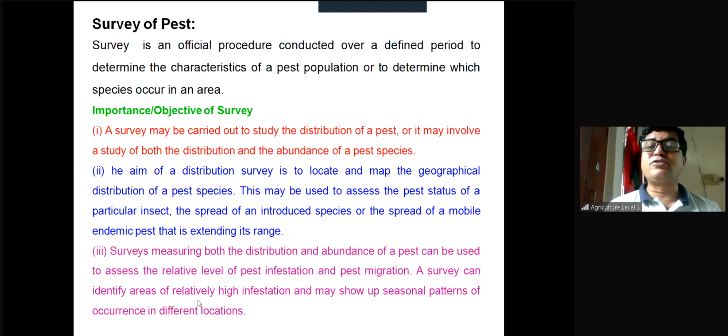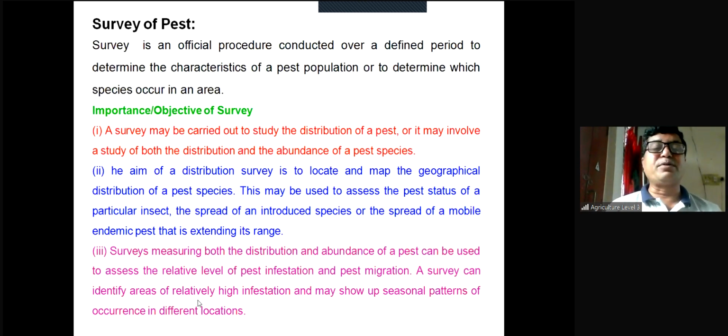Then the spread of an introduced species, a new species, an invasive species. For invasive species, we can know the spread, how long they are distributed. Say for example, for the last 3 years, we have a new species from South Africa or USA. This is called fall armyworm of maize. But in all 64 districts, still it is not found. In some cases, it is not present, but in some areas, this is highly present. So spread of this species in some districts or some areas of Bangladesh is more than the other areas.